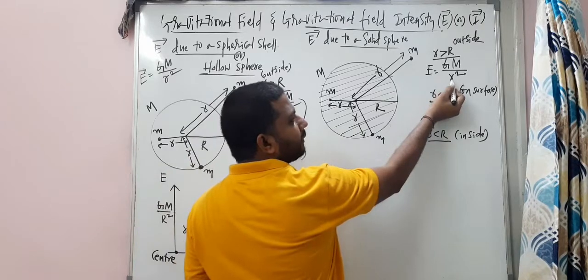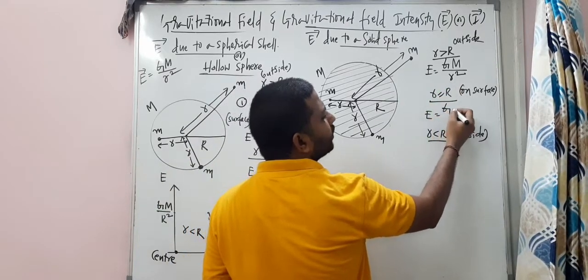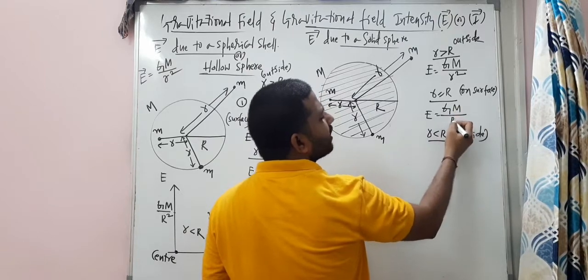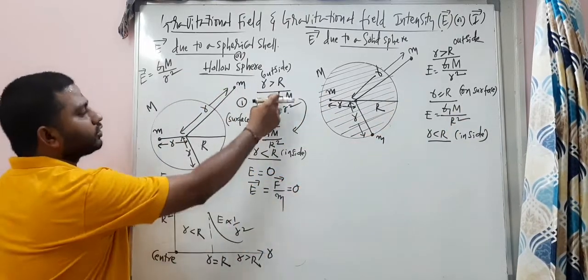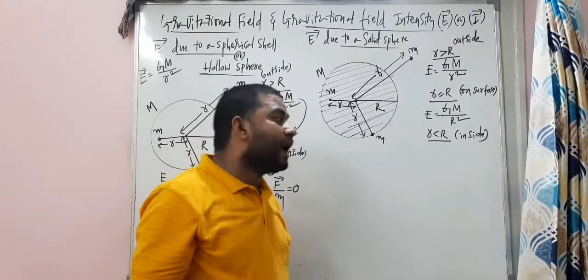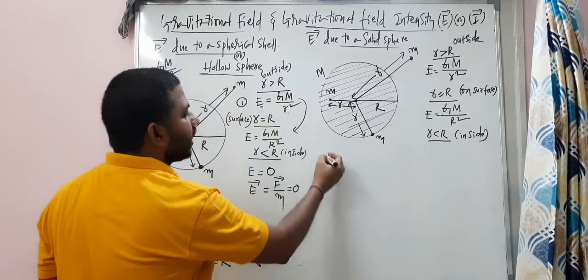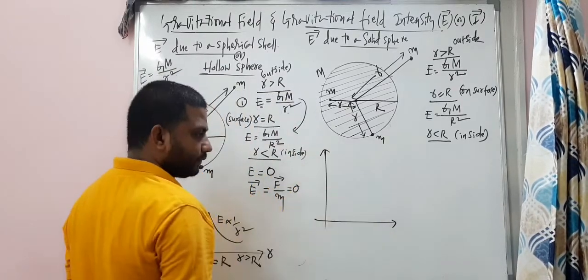If we put capital R in place of small r, on the surface you get the value G M by R square. These two are the same, on the surface and outside the surface, and you get the graph also the same, my dear students.